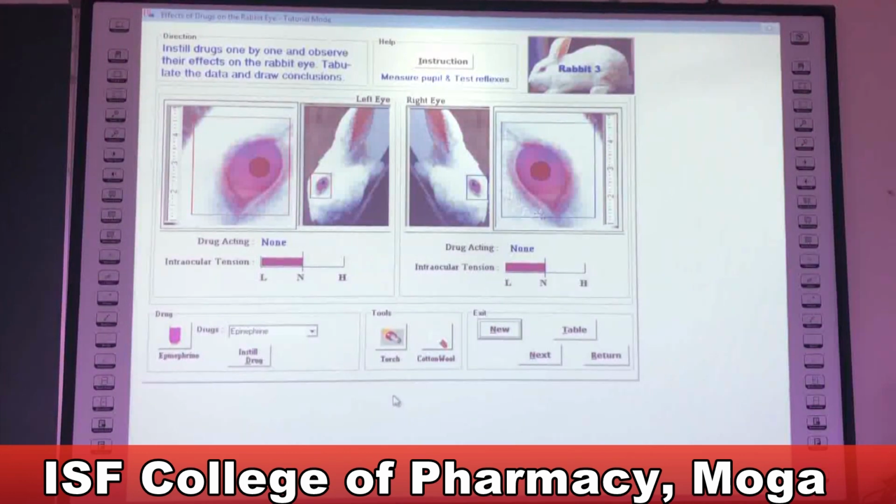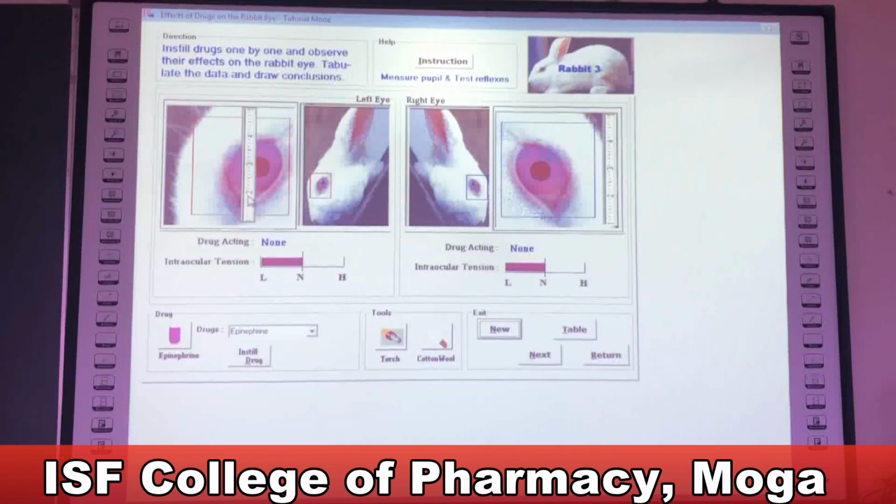Now, second thing is recording, that is, what you have to record. One is pupil size. This section, in case of the left eye, is a zoom out section of the left eye, and this section is the zoom out section of the right eye. The scale is provided here. As you can see, we can scroll this scale left or right, and this scale has divisions, and each division is equivalent to 1 mm. So you can record the size or diameter of the pupil, which is increased or decreased after drug administration.